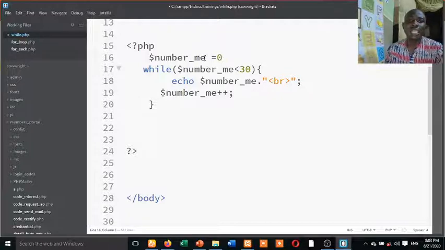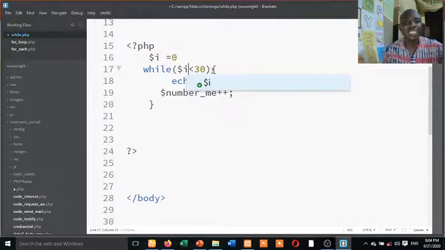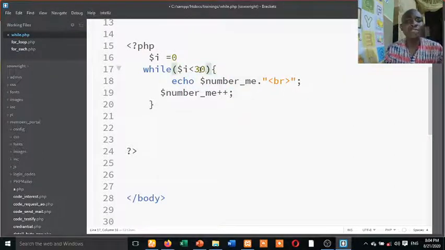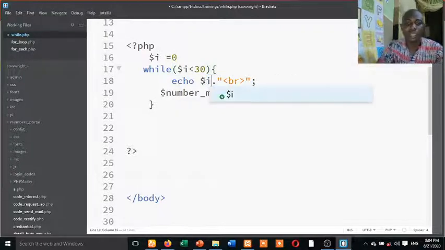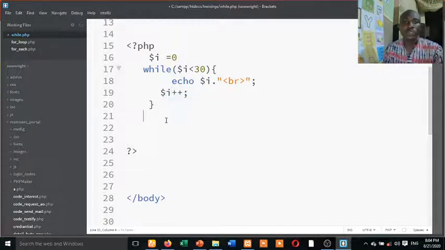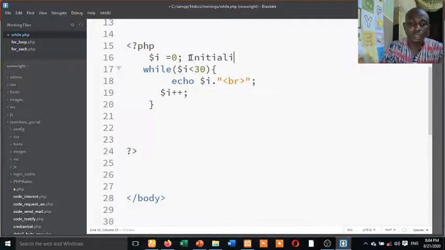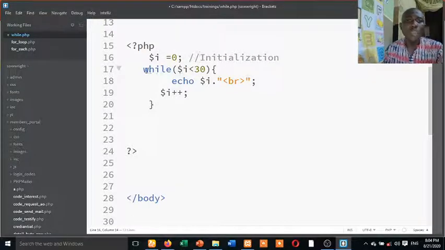Look at, I declare, let me call this one I, variable I is equals to 0. So while I is less than 30, that means that this I, by the time it's iterating itself, it will not iterate more than what? So now let me explain. I is equals to 0, this one is initialization. Here, I comment it out. So this is the while statement. While condition. This is condition.